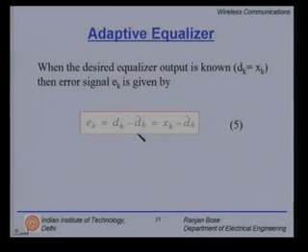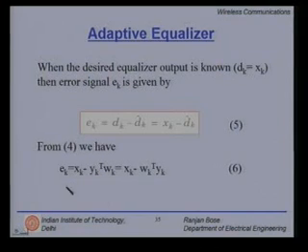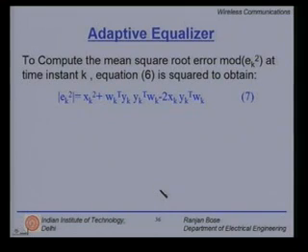So, from equation number 4, here we have the error e_k equal to x_k minus y_k transpose w_k, which is equal to x_k minus w_k transpose y_k. Now, to compute the mean square error, the mod of e_k squared at time instant k must be taken.